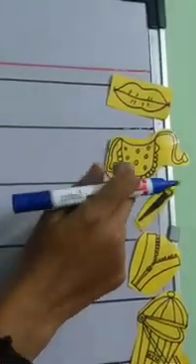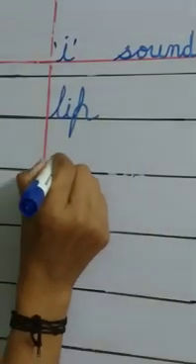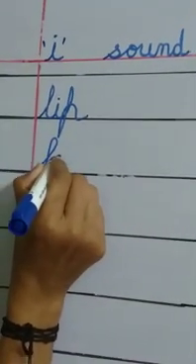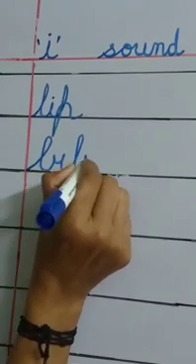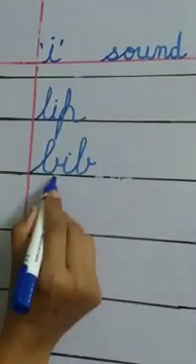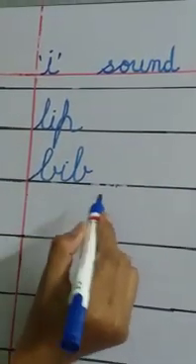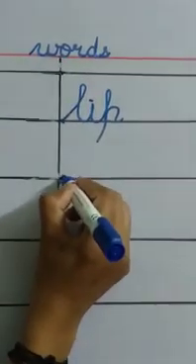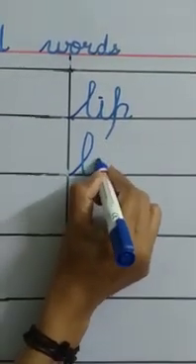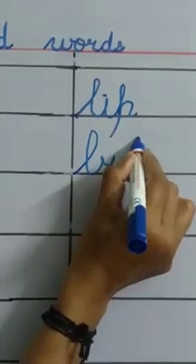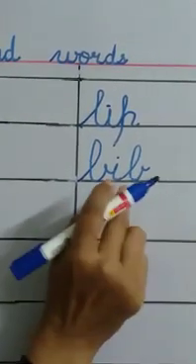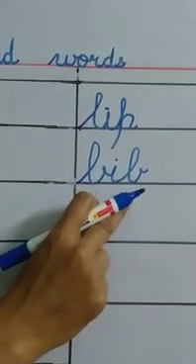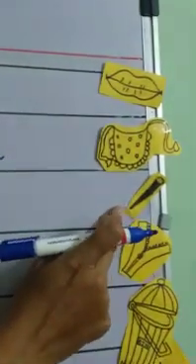Bib. Spelling of bib. B says B, I says E, again B says B. B-I-B, bib. Second time, B says B, I says E, B says B. B-I-B, bib. Now what is the next picture?